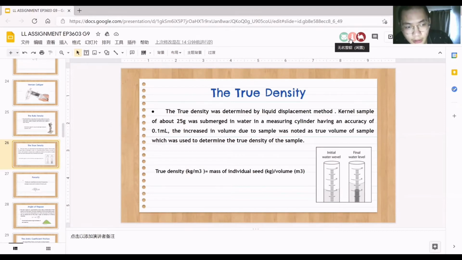The increase in volume due to the sample was taken as the true volume of the sample, which was used to determine the true density of the sample. The true density equals the mass of the individual seed divided by its volume.